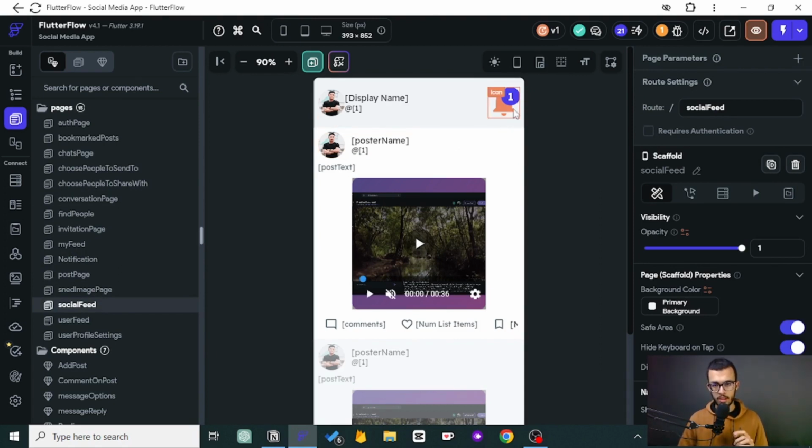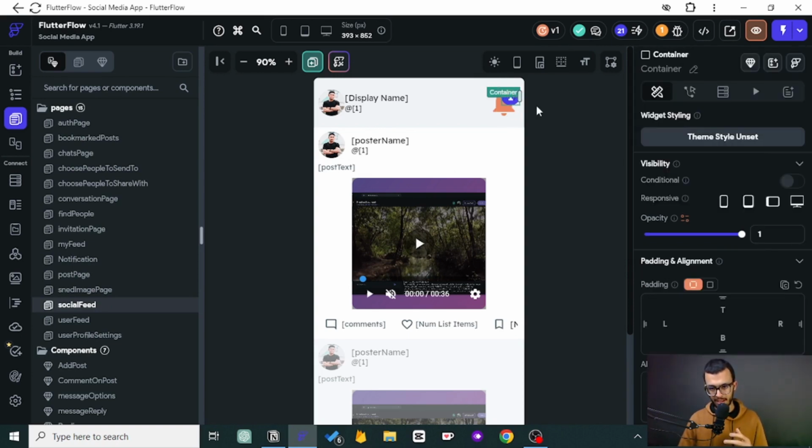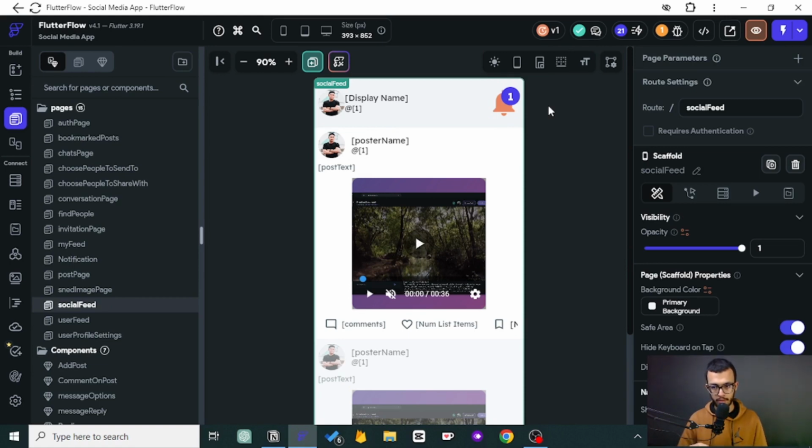In this corner, we want to display the number of notifications that are not seen yet. So if we have 10 notifications and we have seen 5, we want to see the rest, which is 5. Let's say we have 10 notifications and we have seen 4. How many do we have left to see everything? We have 6 left, so we want to see 6 here. That's the number that we want to see.